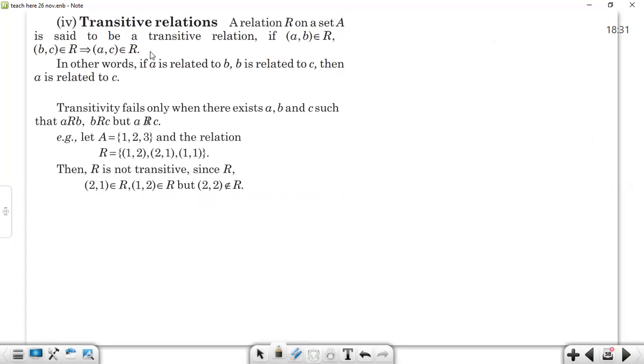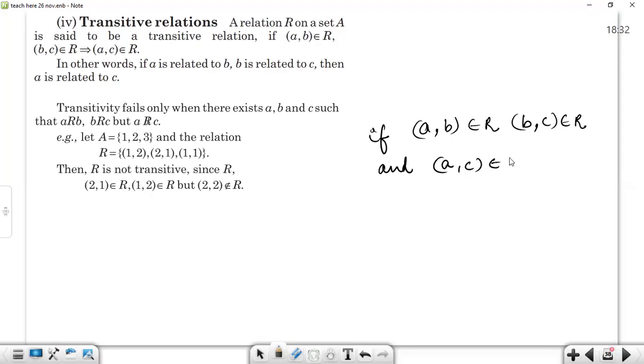Let's discuss the transitive relation. It's the most simple relation. It's simple that if element (A,B) is present in the relation and (B,C) is present in the relation, and (A,C) is present in the relation, then we may call the given relation a transitive relation.